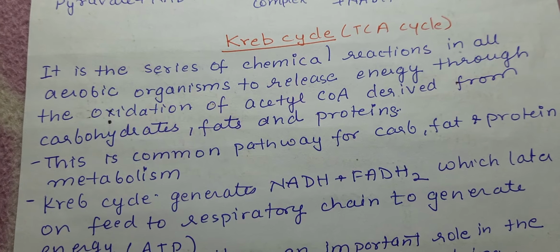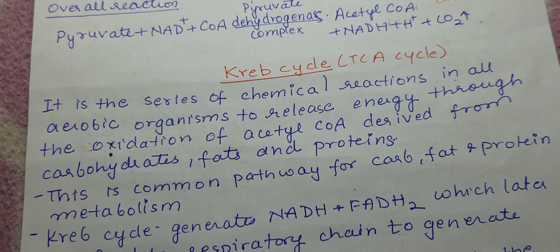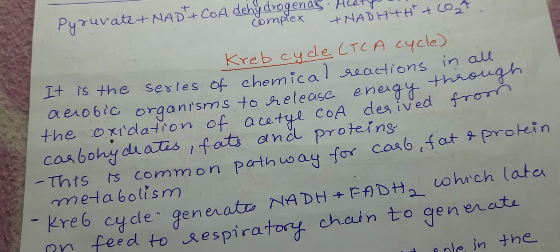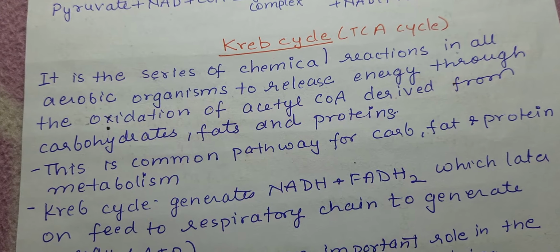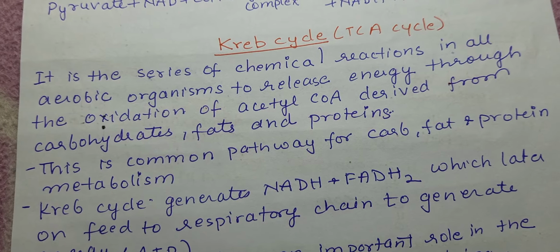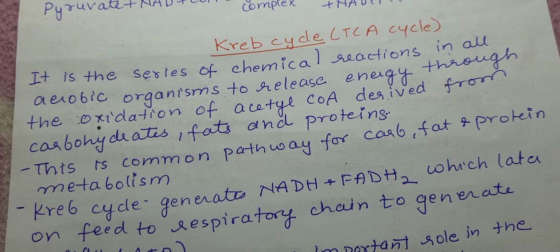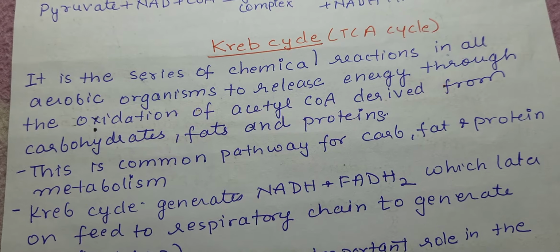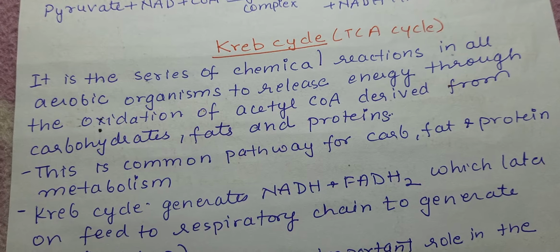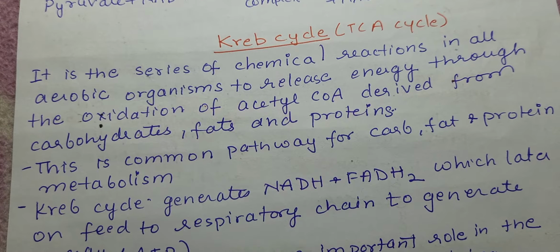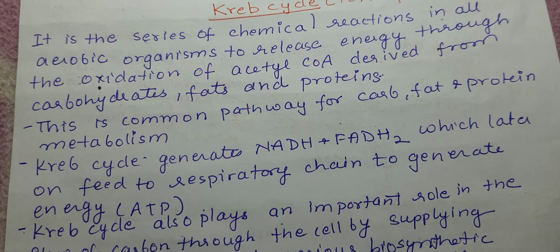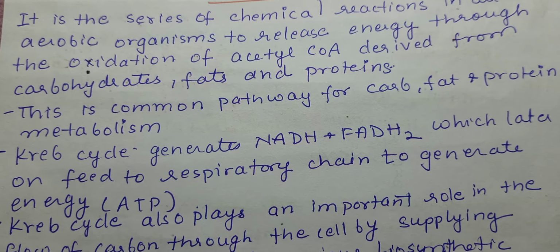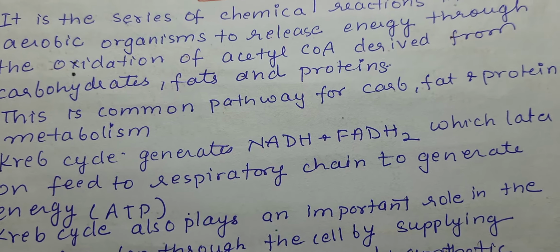Now Krebs cycle is the series of chemical reactions in all aerobic organisms to release energy through the oxidation of acetyl CoA, or coenzyme A derived from carbohydrate, fat and proteins. So this is a common pathway for carbohydrate, fat and protein metabolism. It means what?